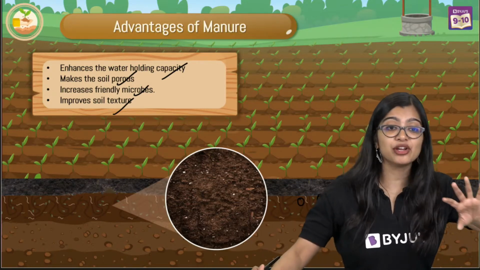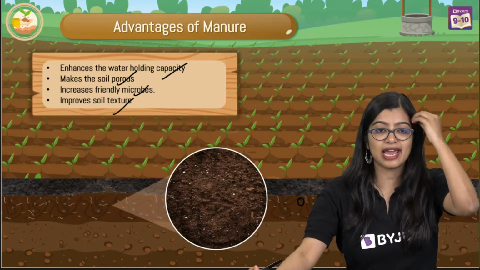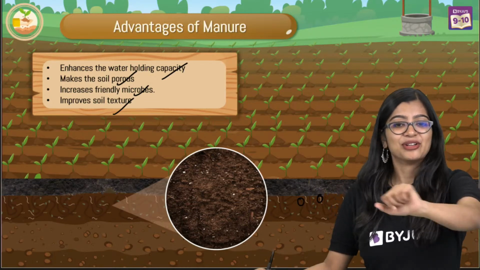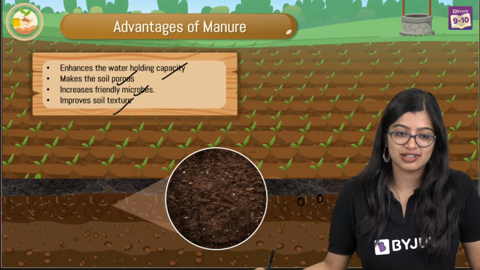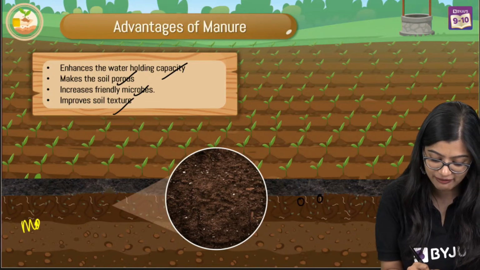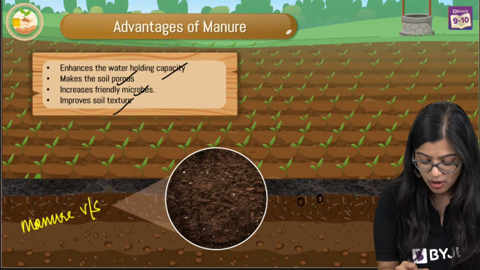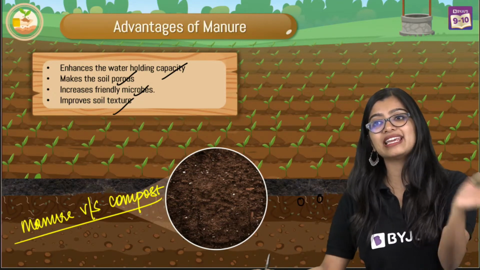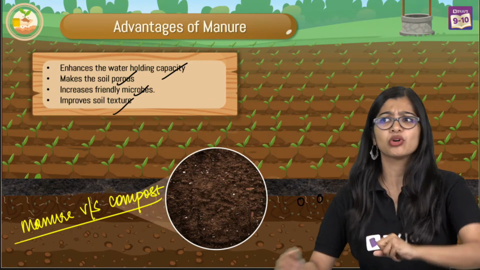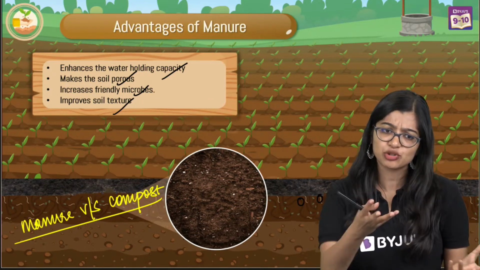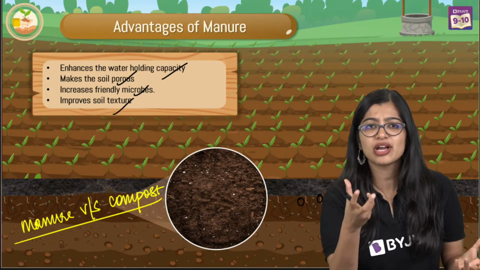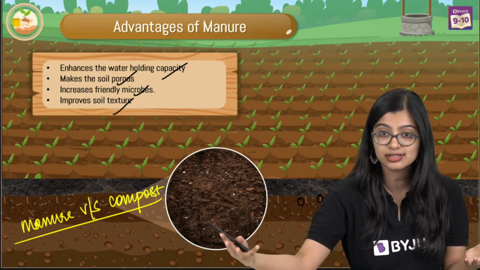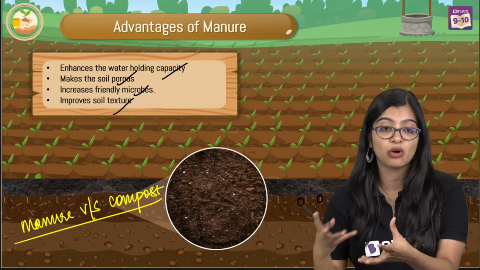Now, of course, manure can be of various types, right? Yes, I was waiting for this question. Just now I was going to tell that. Difference between manure and compost, right? I am sure that this is a very popularly wondered question. What is compost and manure? See, manure can even be your animal excreta, right? So cow dung is a very common example of manure, and I'm sure all of you would have heard about it, right? If you take cow dung as it is, and in some places they add it as it is to the soil, and it provides a good amount of nutrients.